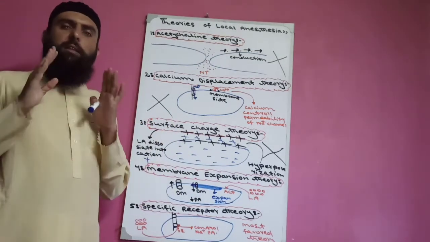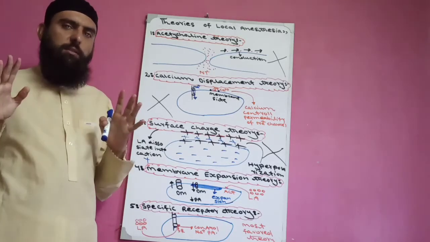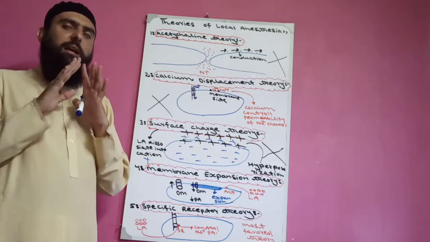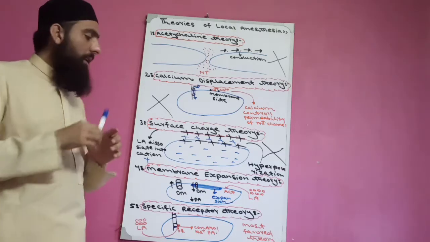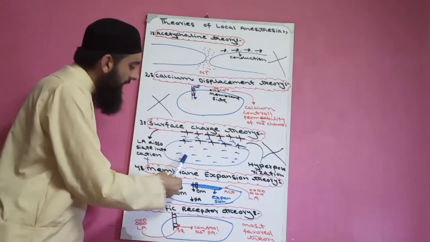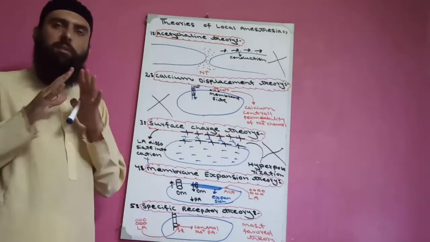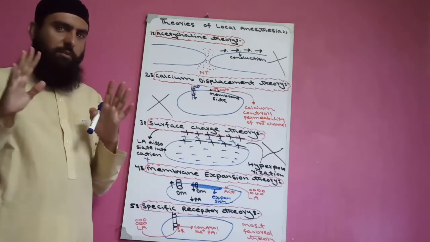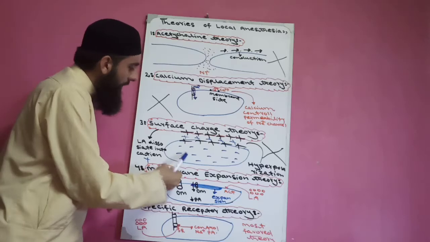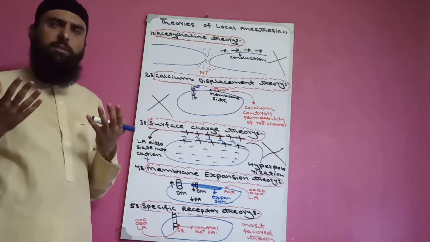Now, the main theme of this theory is hyperpolarization. This theory states that hyperpolarization occurs. How does hyperpolarization occur? Normally inside the cell is negative ion, outside the cell is positive ion. We say that the cell is polarized, meaning this is the negative pole and this is the positive pole. But how does hyperpolarization occur?